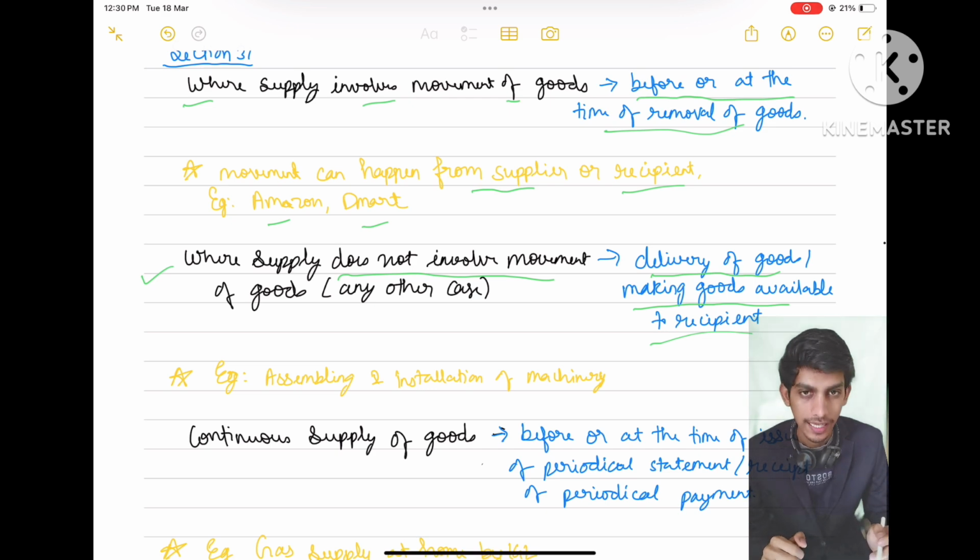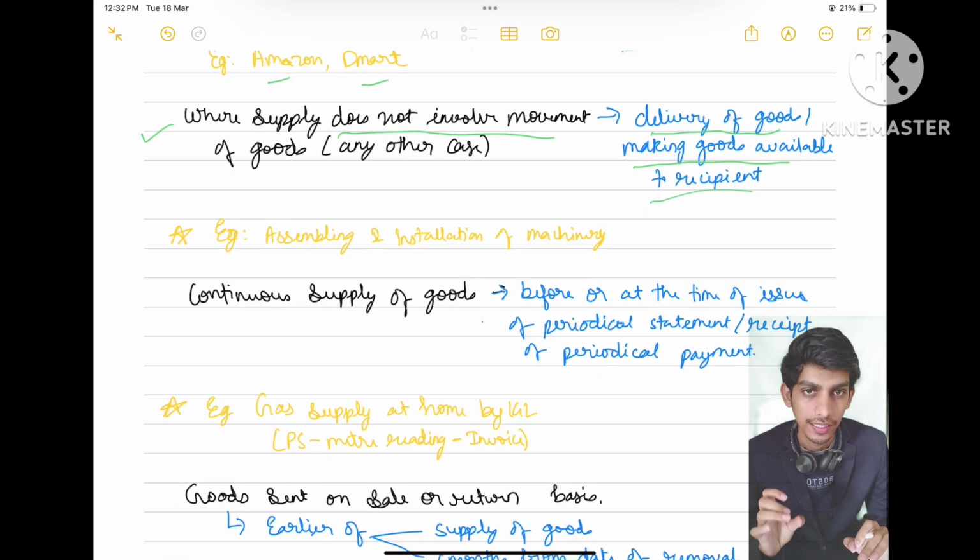So let's take an example. Let's say I am buying a lift. So I give a contract to a lift making company that I want this lift. What they will do, they will come to my home, they will assemble it there, they will install it. So the time limit for issue of invoice will be the date on which the lift is installed at my home, on which installation is completed. So that date will be the date.